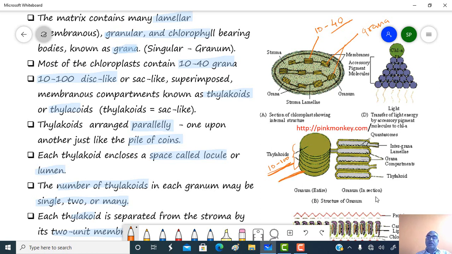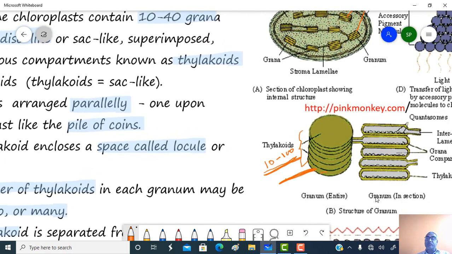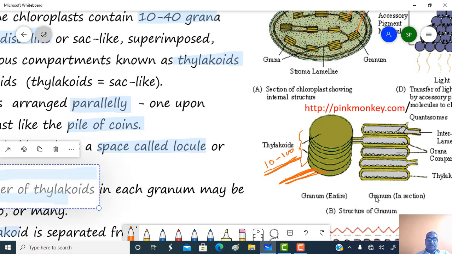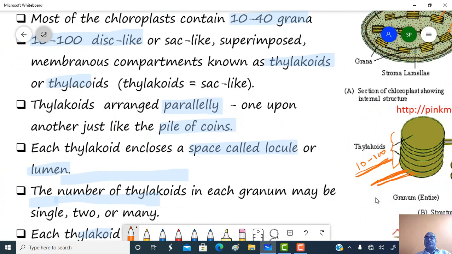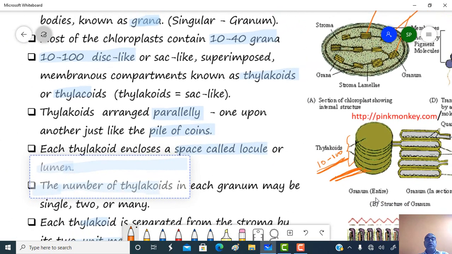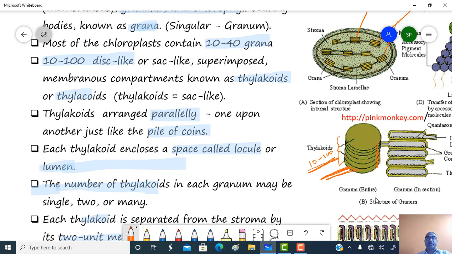So this single one will be called a thylakoid, and this is the region of a granum. These thylakoids are arranged one above the other, therefore they are also called grana lamellae. So grana lamellae and thylakoids, which are sac-like structures, are the same words. Okay, so thylakoids are arranged parallelly one upon another, just like a pile of coins. So this is a stack of coins.